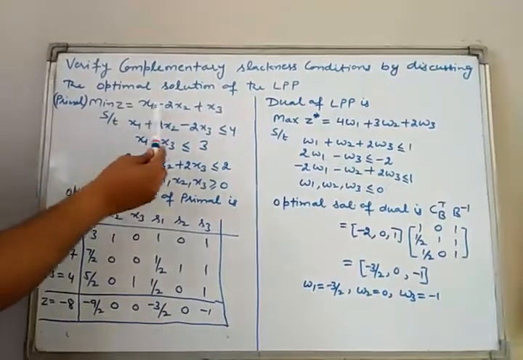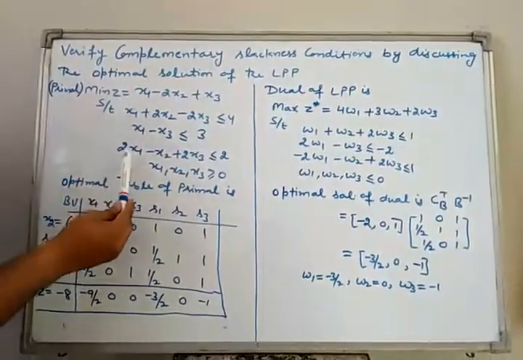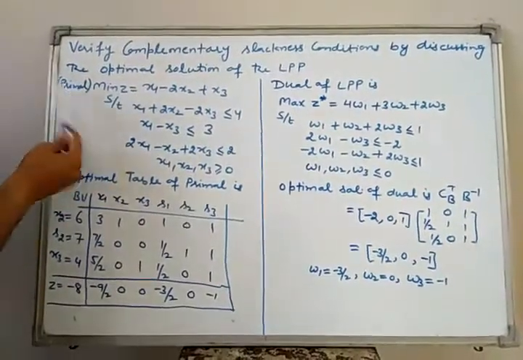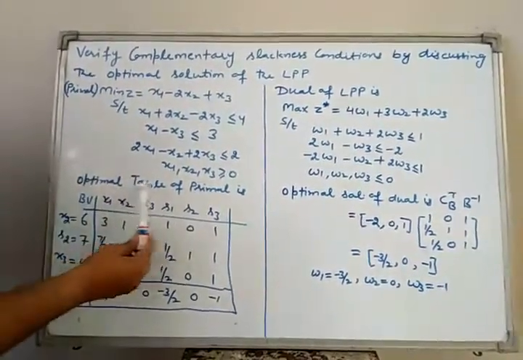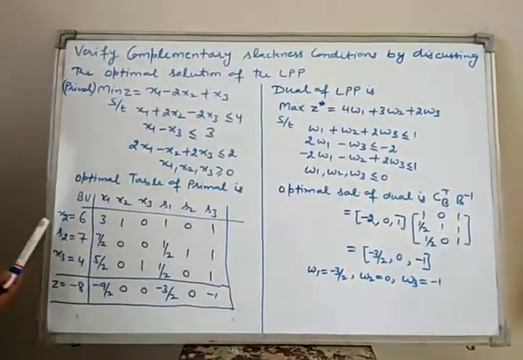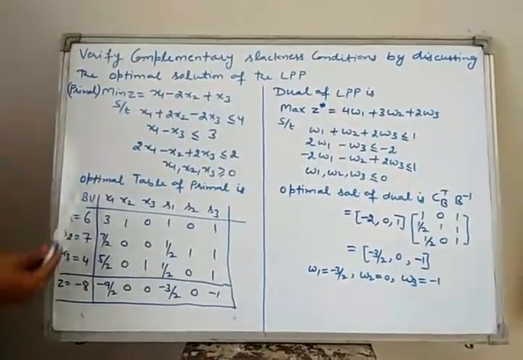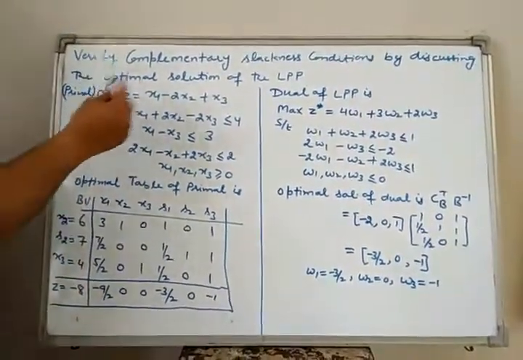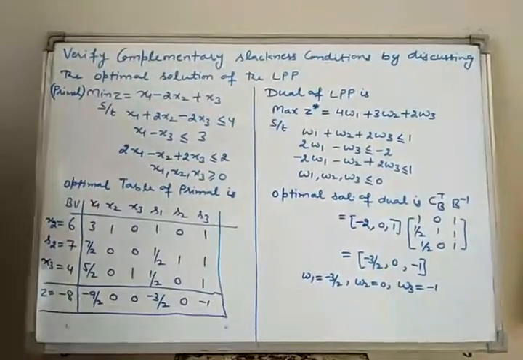Minimize objective function this subject to these constraints with non-negativity restrictions. Take it as primal problem. Now optimal table of primal is also given. This is optimal table of primal problem where x2, s2 and x3 are basic variables. This is z row.